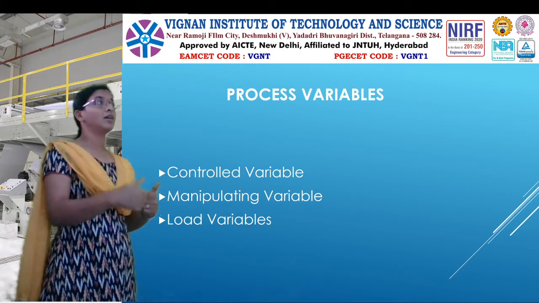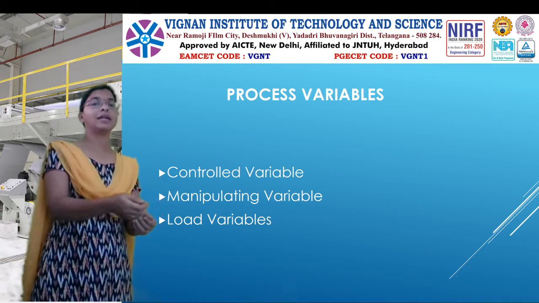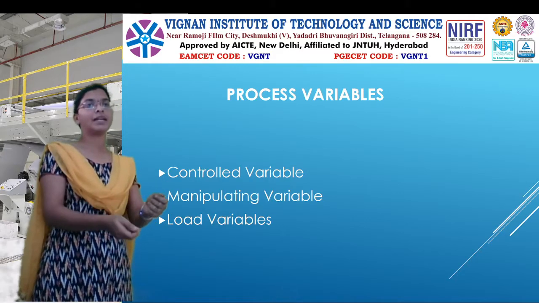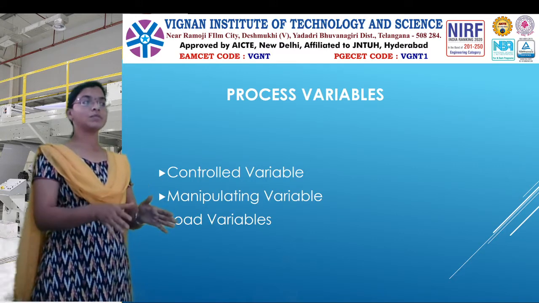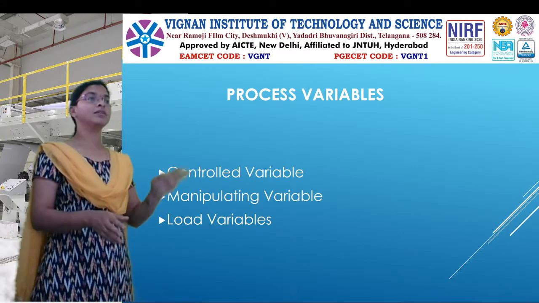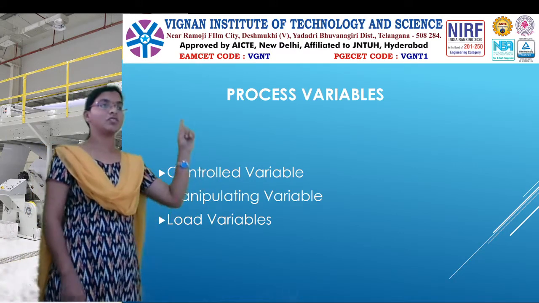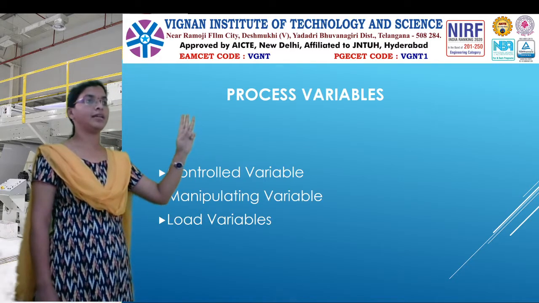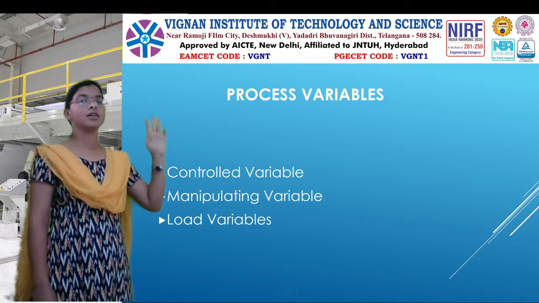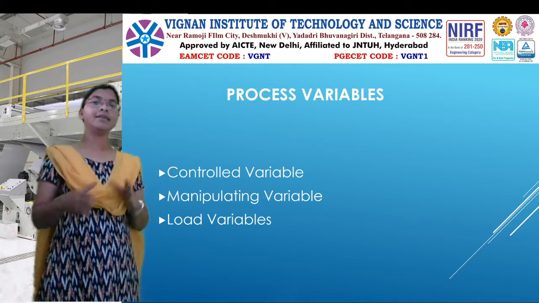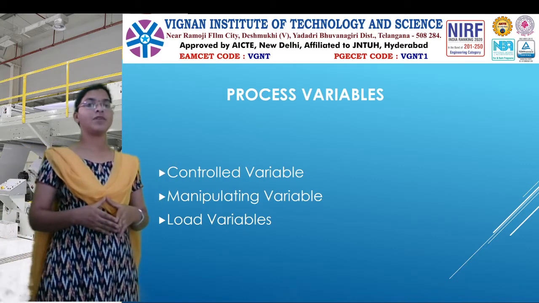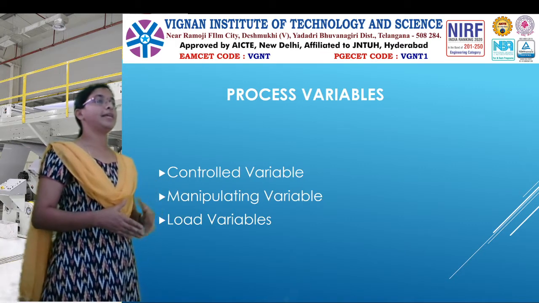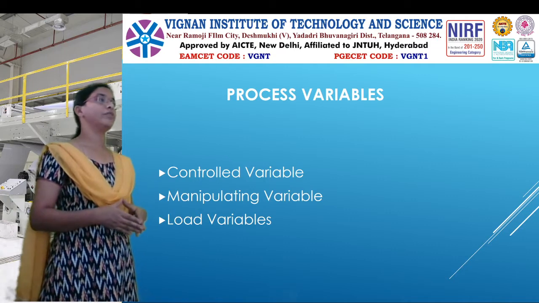Finally, he controls that level by moving his hands to and fro on that particular valve. He is performing three types of operations: measuring, controlling, and manipulating. Based on that, we have three types of process variables: controlled variable, manipulated variable, and load variables.